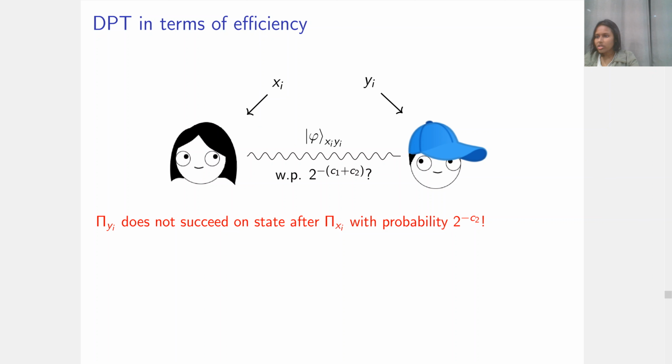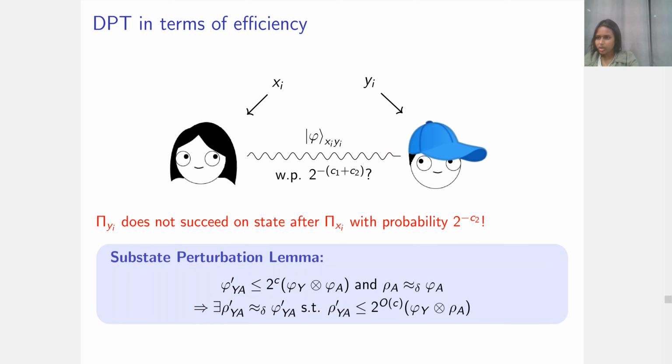And unless the closeness between the states is of the same order of magnitude as the success probability of pi yi on phi, we can't say anything. In order to deal with this, we need to develop a new tool, which we call the substrate perturbation lemma. This says that if phi prime ya is upper bounded by 2 to the c times phi y tensor phi